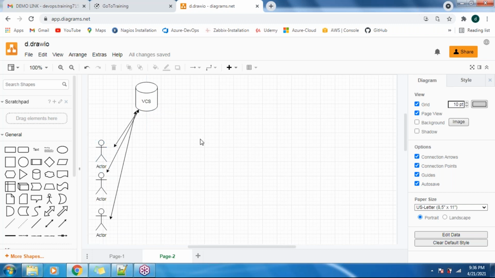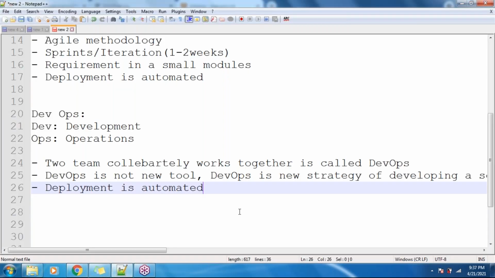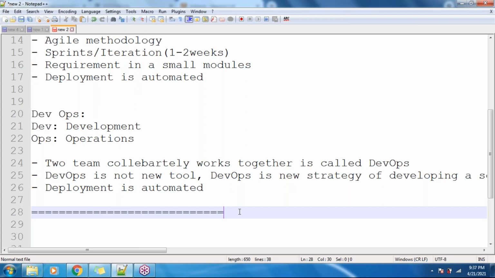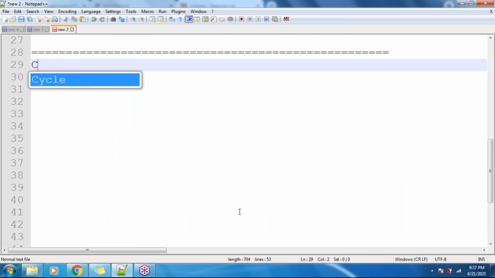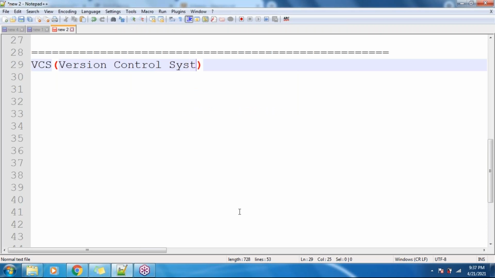That is a version control system, and VCS stands for version control system.